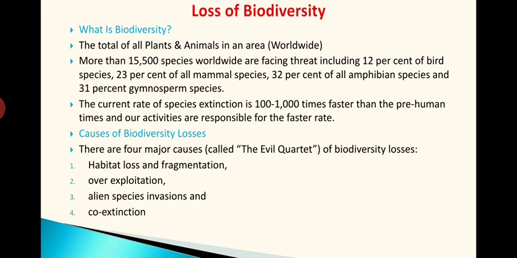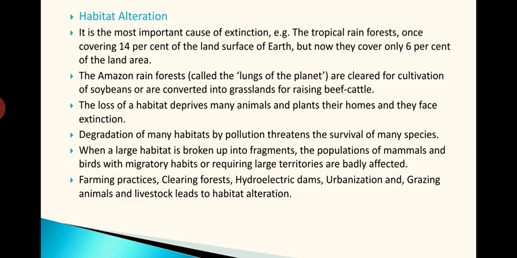And the last reason is co-extinction. Always the species are depending on one another. If one species becomes extinct, automatically the other one also becomes extinct because of the food chain. You might have studied about the food chain. If the food for some species is going to be extinct, they will not get the food. So automatically the co-extinction is going to be a reason for the extinction of the other species also. So all these are the reasons for the loss of biodiversity.